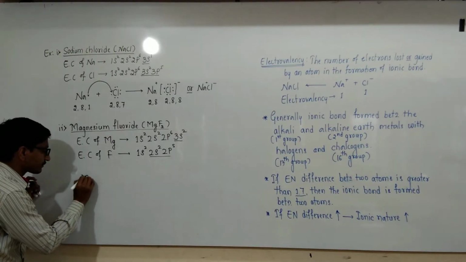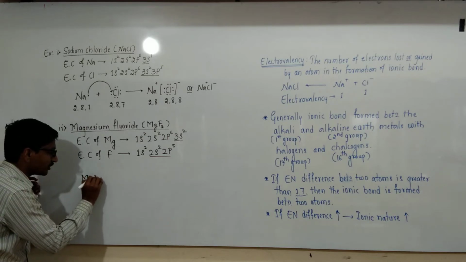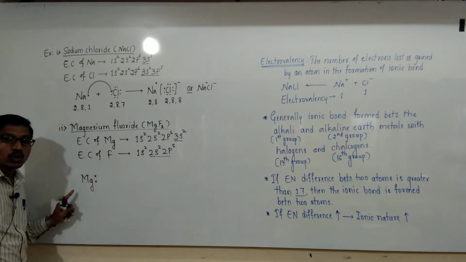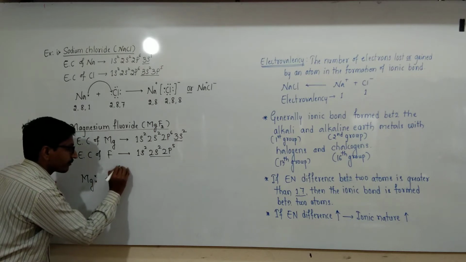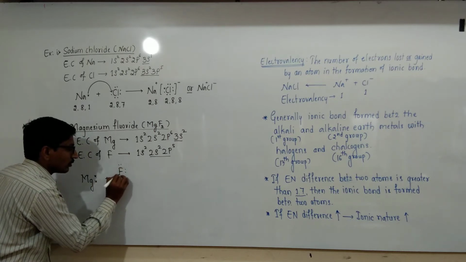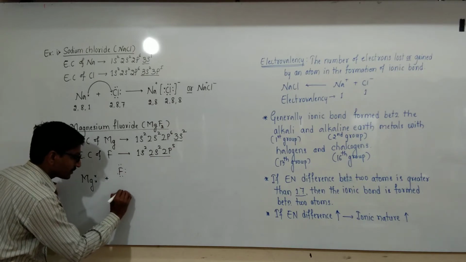See here, this is magnesium, it contains 2 valence electrons, and 2 fluorine atoms.